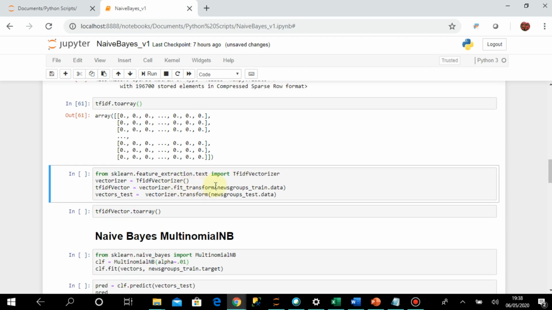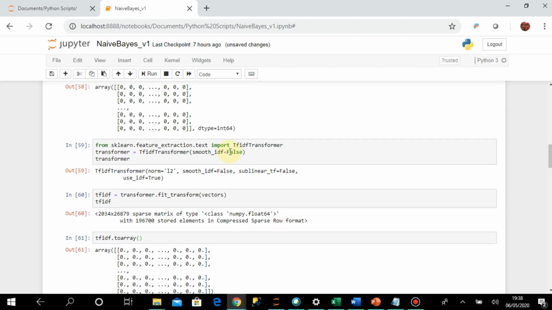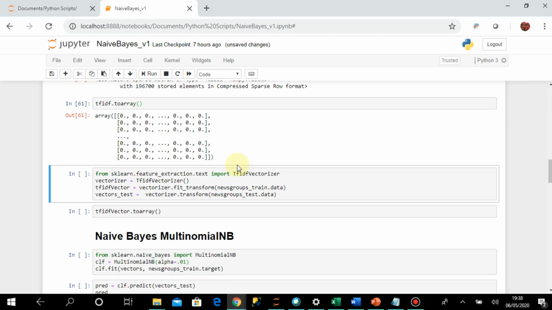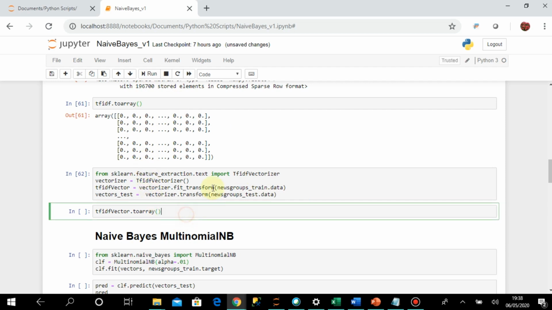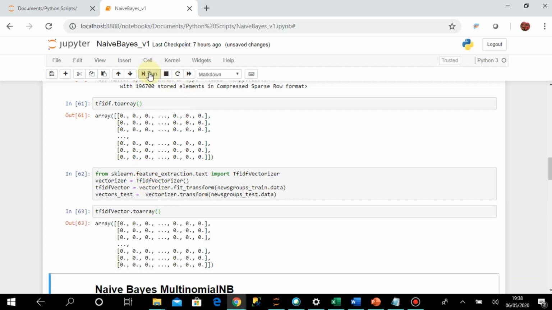Now I told you that instead of doing these two processes, I can simply call this module, which can do all three steps together. Let us execute this. Here I am calling this process for both the train data and test data. It is executed, and now if I vectorize this, the entire process is done, all three steps.